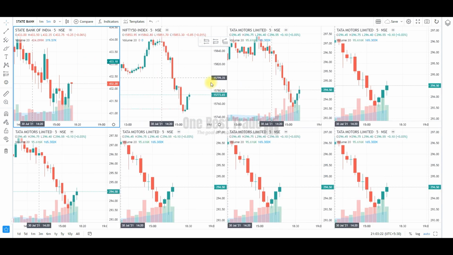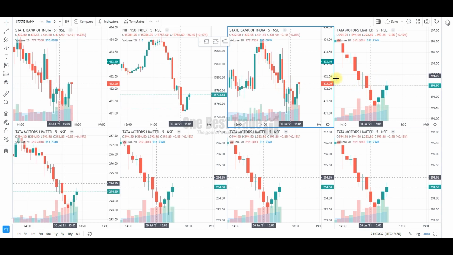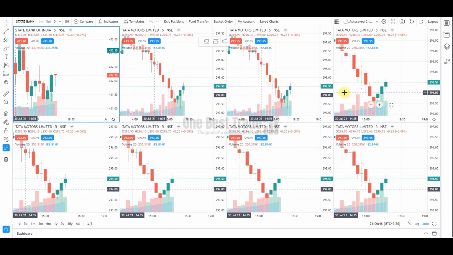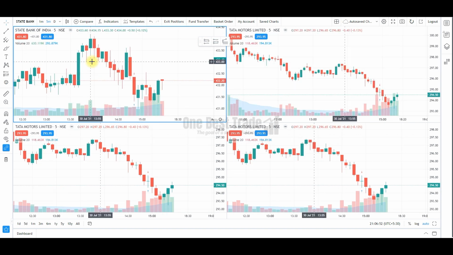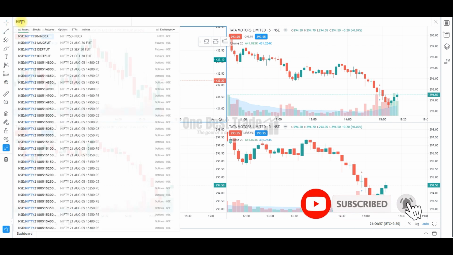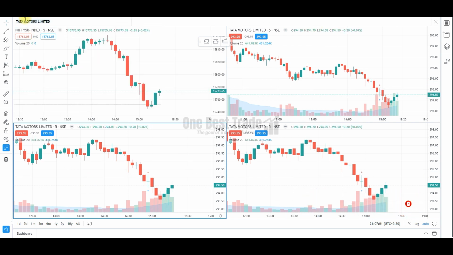So where you can change the instrument, just go and click and type the name of the instrument you want to open. So you can open here. Like this, you can track total 8 instruments simultaneously. So if you're a Nifty trader, I suggest this layout is the best layout for you, where you can open one window, Nifty, and another window you can open Bank Nifty,